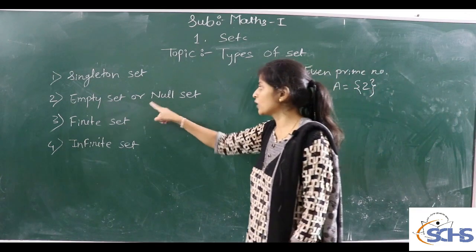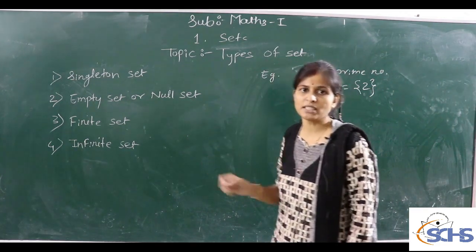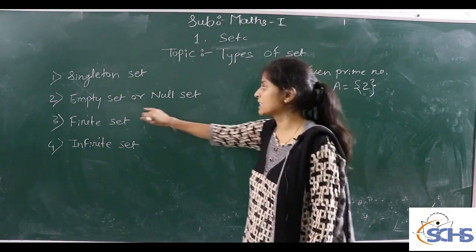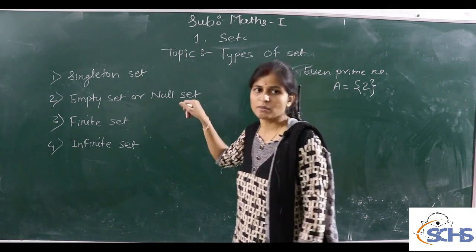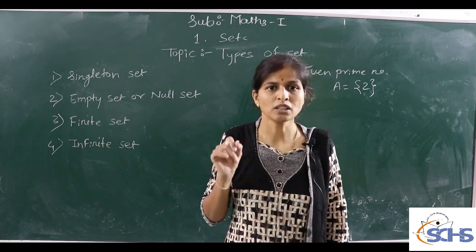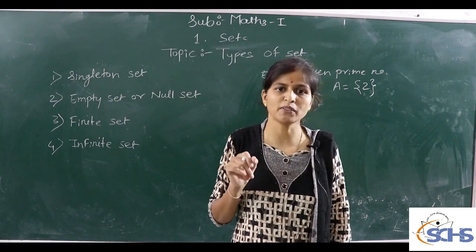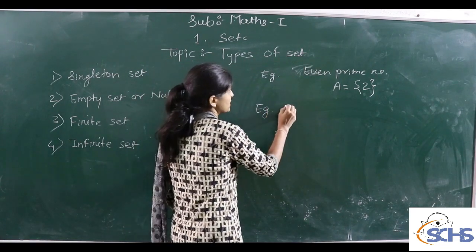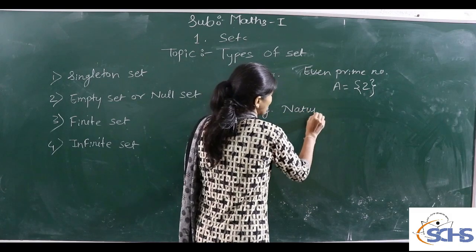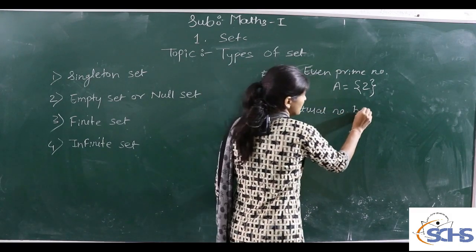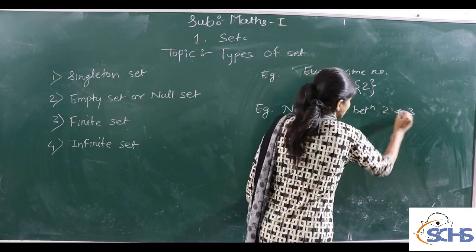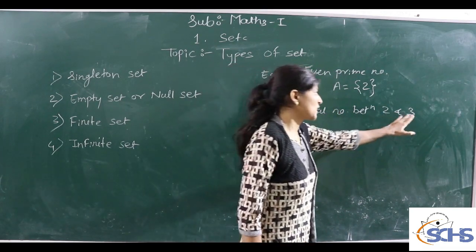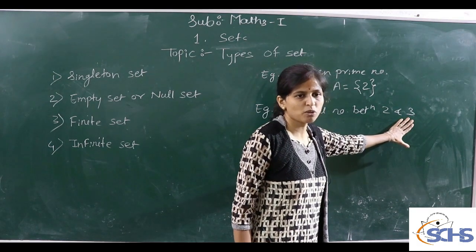Second one is empty set or null set. Empty set means the set which doesn't contain any value. Suppose we take an example: we have to write down the set of natural numbers between 2 and 3. There is no natural number between 2 and 3. It is not possible to write down this set.